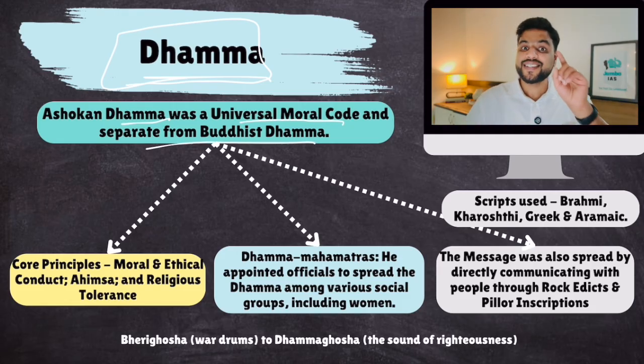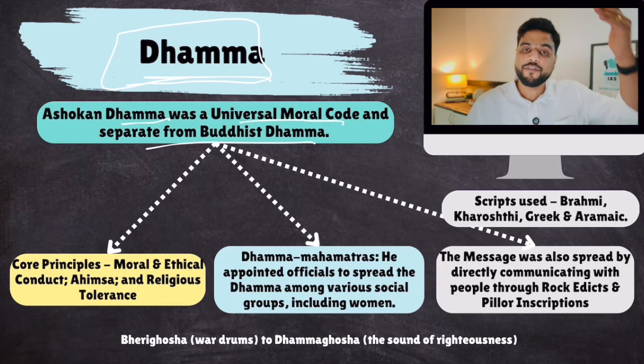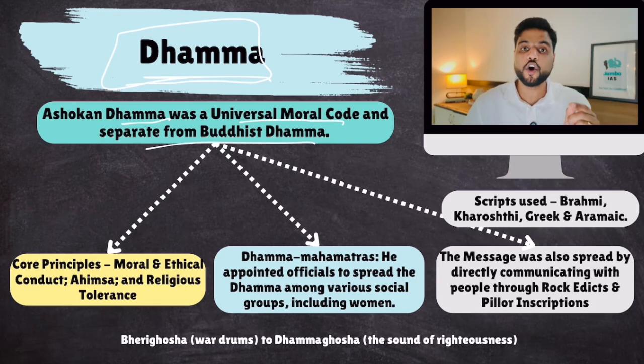Certain key things in his Dhamma, which he propagated and wrote on various pillars and rock edicts everywhere, are still followed today. Many modern liberal democracies follow those liberal values which were Ashoka's Dhamma. That's his contribution, and that is why he's called Ashoka the Great, because nobody was doing this.